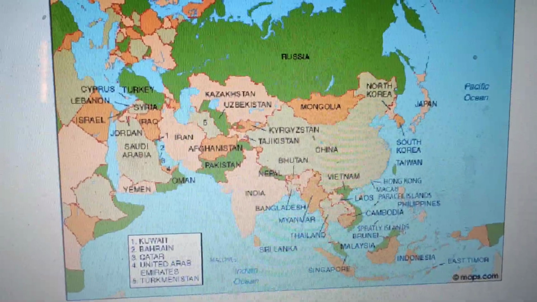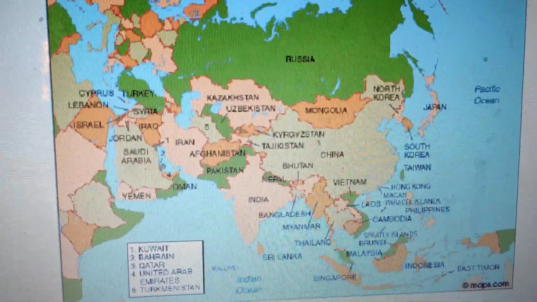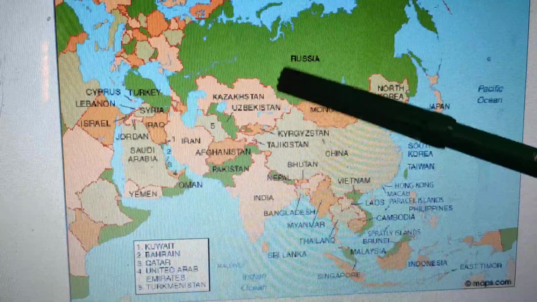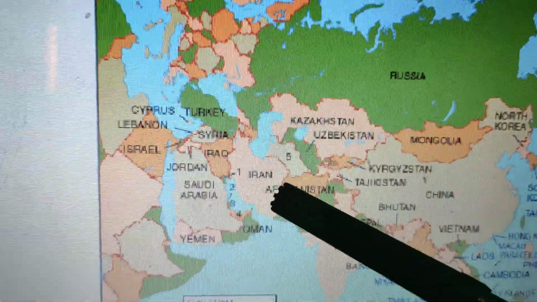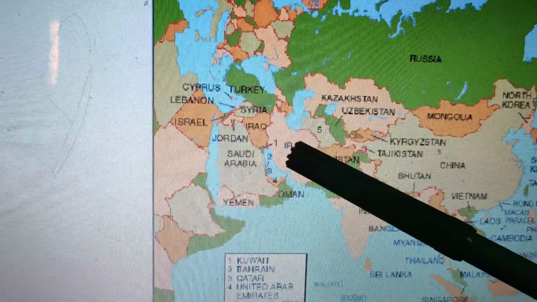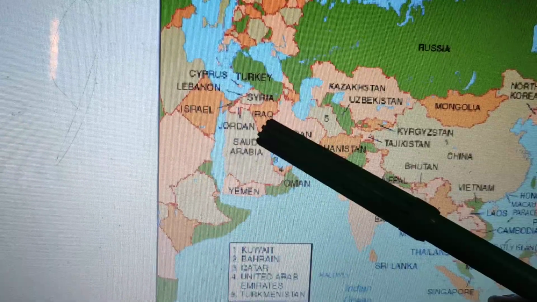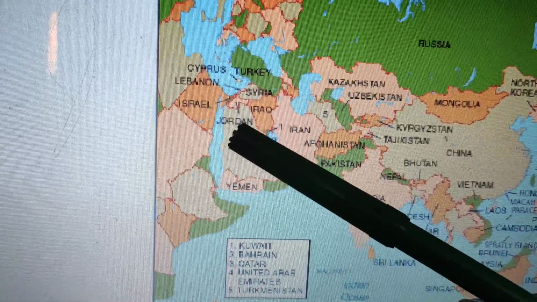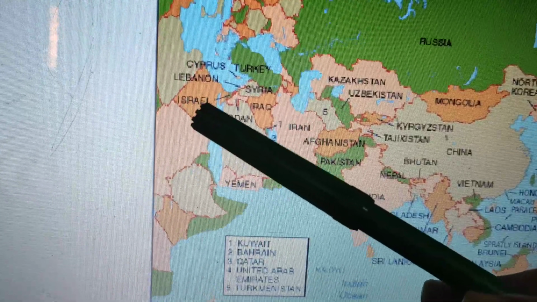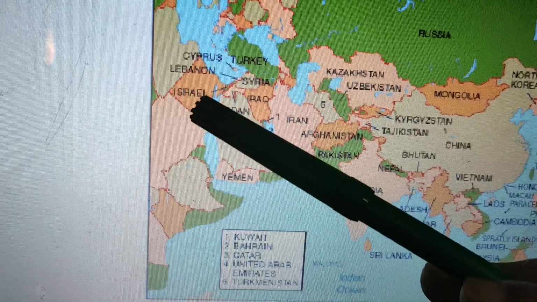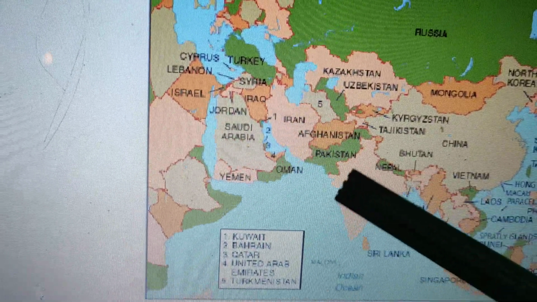Okay. The driest part we find in Iran, Iraq, Jordan, and Israel. I point it with a pen. Iran. Beside this is Iraq, and beside this Jordan. This is Jordan, and beside this Israel. These four countries, Iran, Iraq, Jordan, Israel, are the driest countries in the Asia continent.